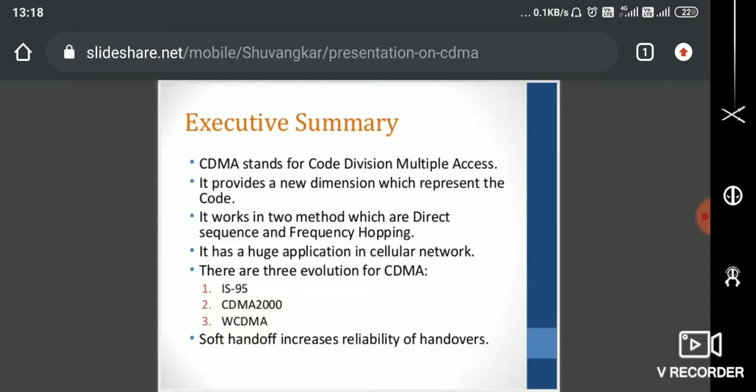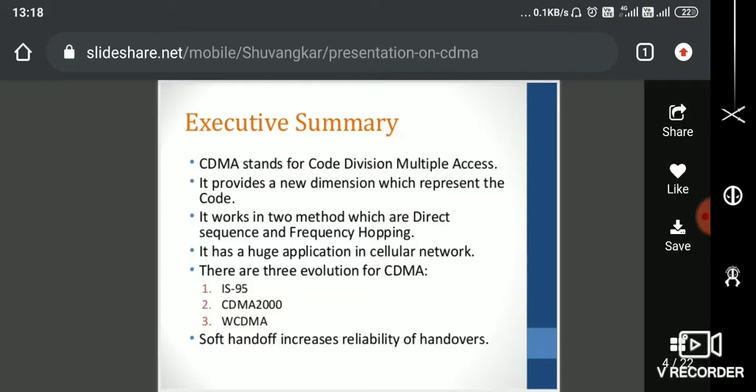It works in two methods, which means it adopts two wide bandwidth modulation techniques. One is called frequency hopping spread spectrum, and the other is called direct sequence spread spectrum. Your digitized data from the source is spread over a wideband modulation, and the spreading of each user's data takes up an identification called a number or code.